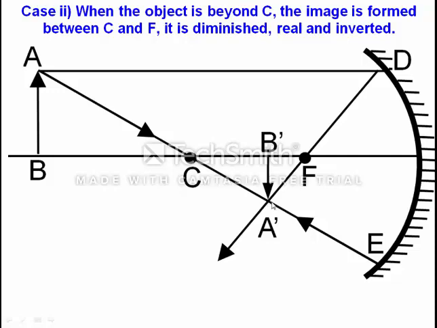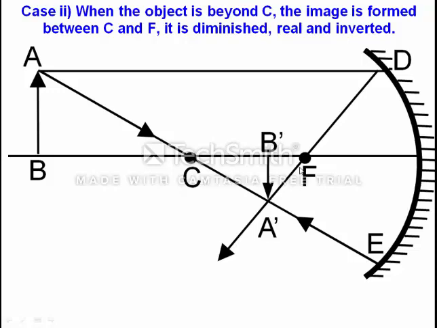So where both rays meet, this will become A dash and this will become B dash. We see the object is AB and it has become B dash A dash, which means the image is inverted. And since both the reflected rays are actually meeting with each other, the image will be real. So the nature of the image is real as well as inverted.